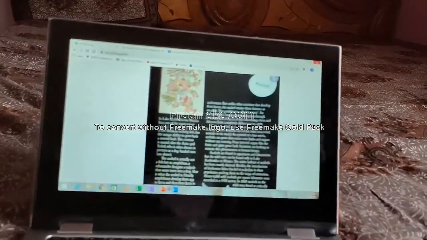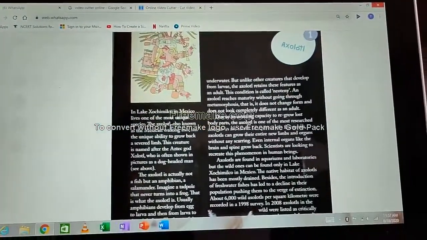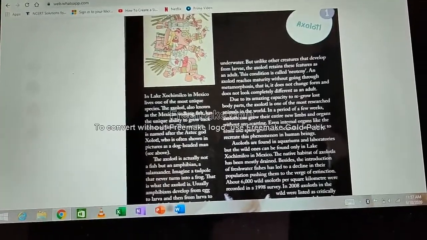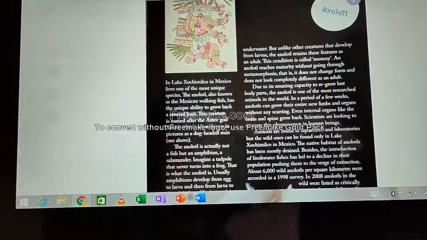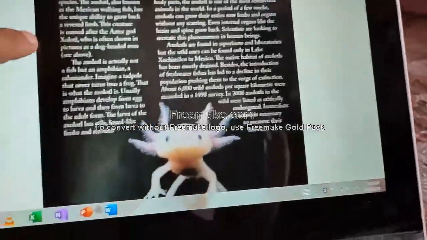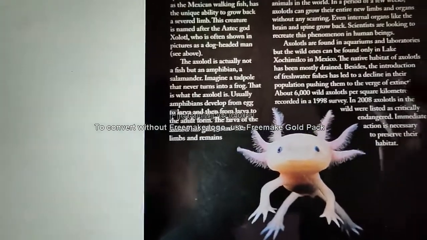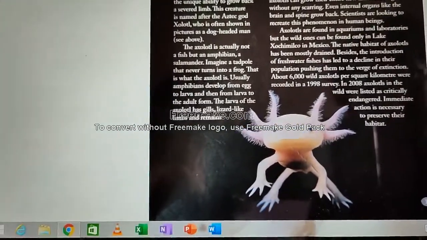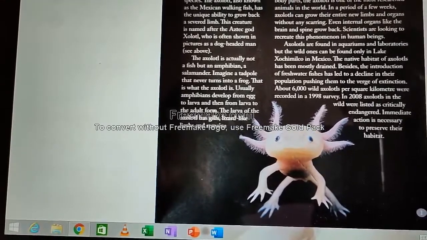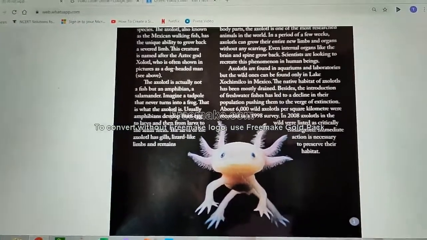In GK, the first unit is Axolotl. The axolotl, also known as the Mexican walking fish, has the ability to grow several limbs. This is not actually a fish, but an amphibian. Usually, amphibians develop from egg to larva and then to adult form.